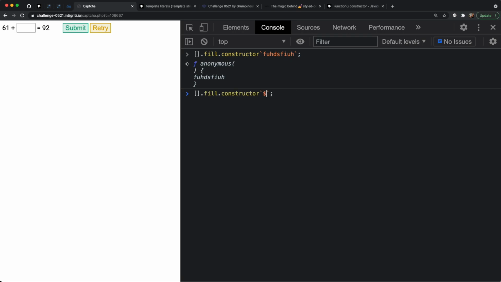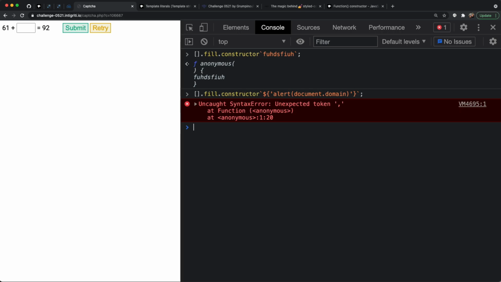So what we're actually trying to do here is give it a string inside of these brackets, because remember, what we're evaluating to is a string. For the sake of this, I'll just use single quotes to represent that. And we're then doing alert document.domain. Now we can see exactly what happens. It's the same error, unexpected token.